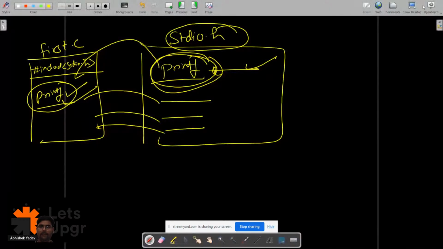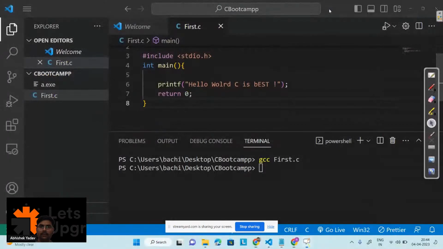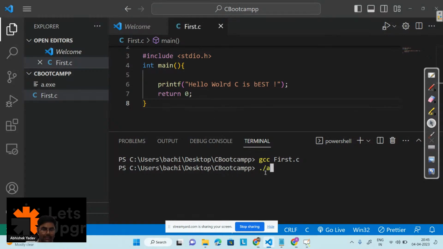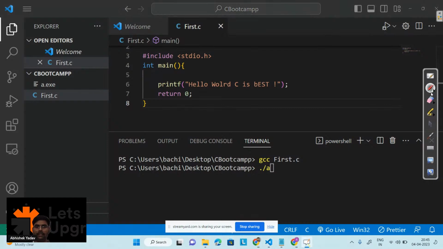So how can I run this file? In order to run the file, I have to write dot slash a, right? This is the executable file here. You can see this file, right?